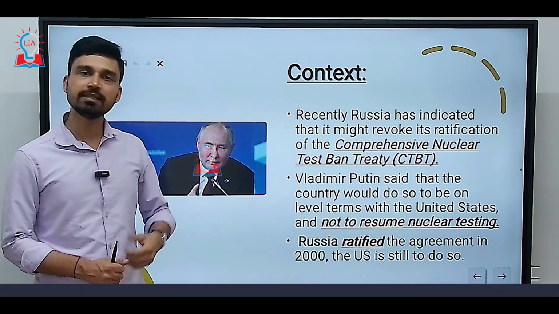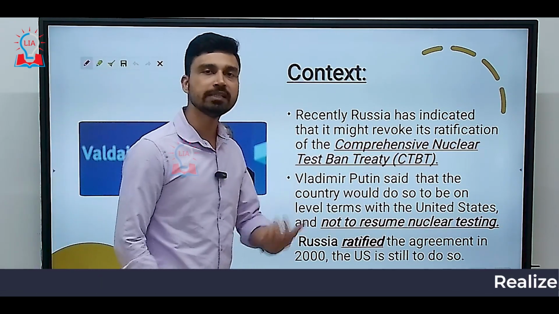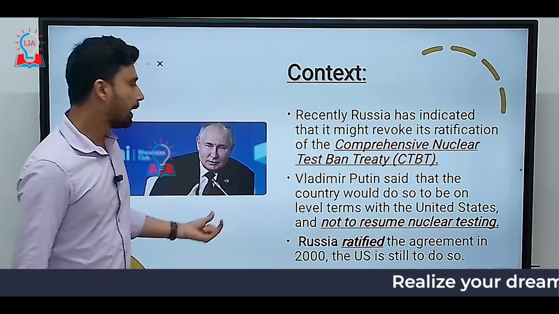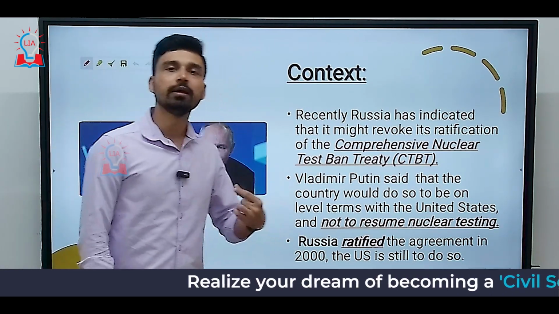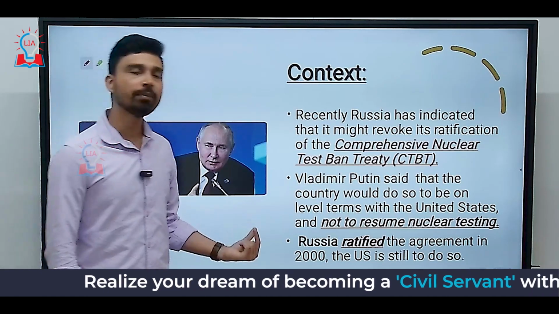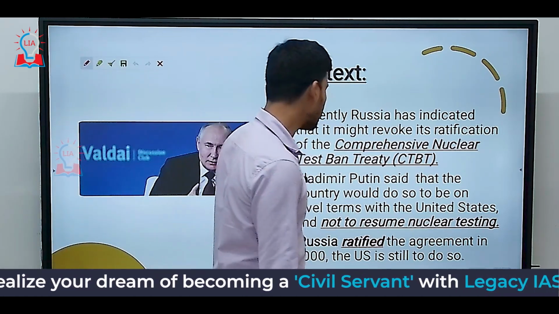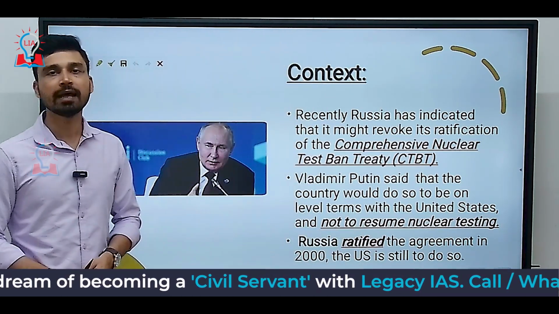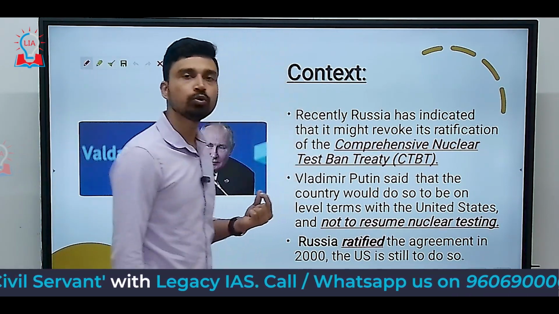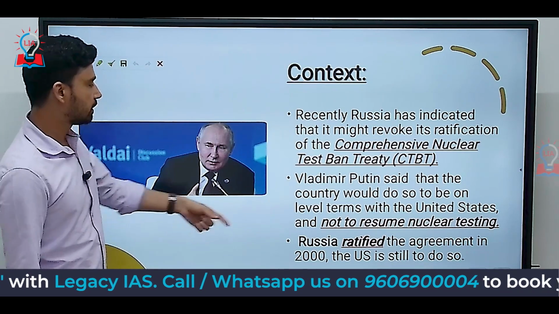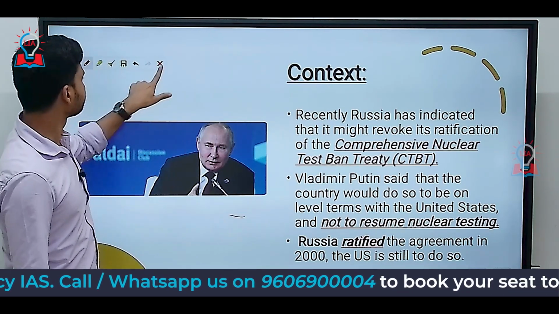And what does it mean? Basically, the US and Russia are both signatories of the CTBT. Russia had already ratified the Comprehensive Test Ban Treaty in the year 2000, while the United States still has not done the same. That is why Putin has indicated that Russia can revoke its ratification of the CTBT.